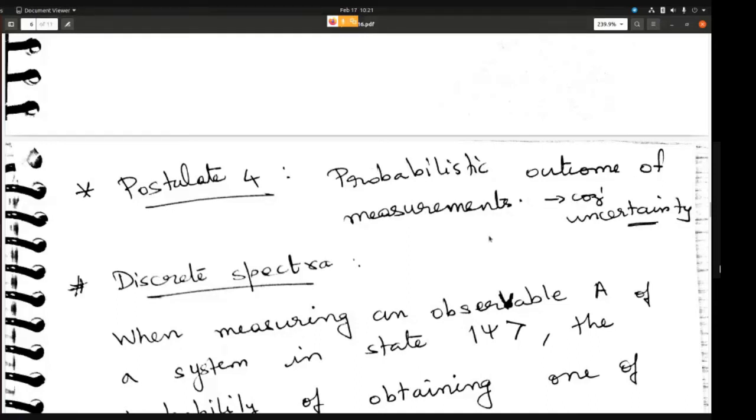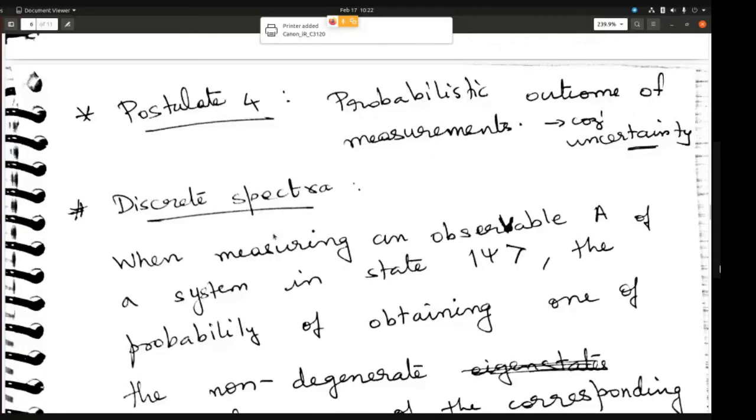Obviously there is going to be probabilistic outcome of measurement because of the uncertainty principle, right? You cannot really get the correct position, the correct state of the system. So what you can get is the probability that the wave function is in a certain state. By theory, this is what you get. But when you perform the experiment, you will actually get one of the states. That is what you should remember.